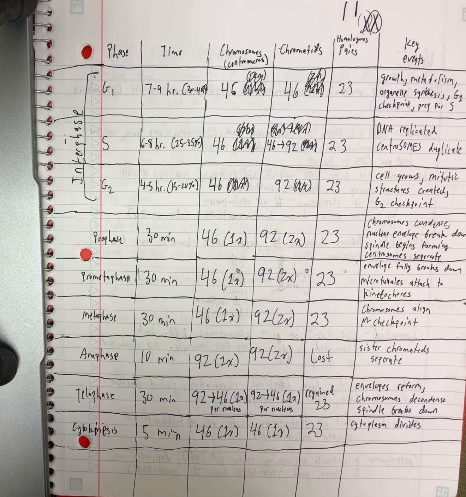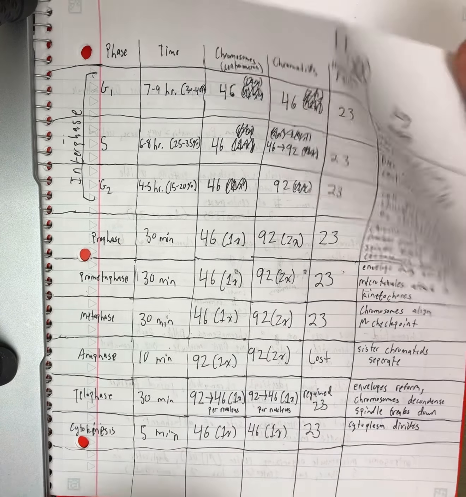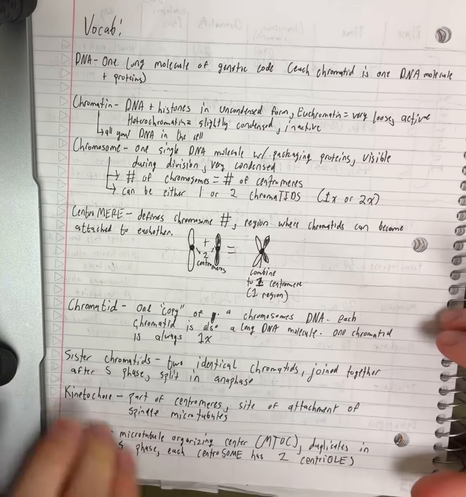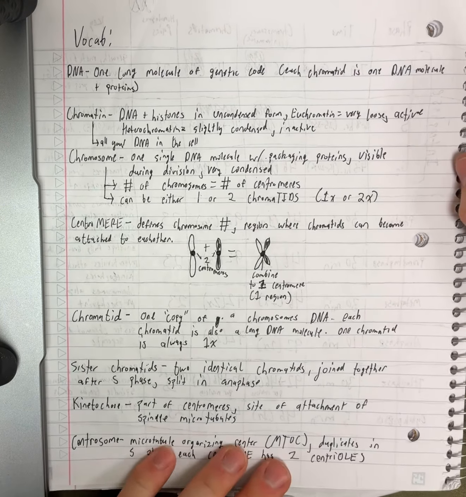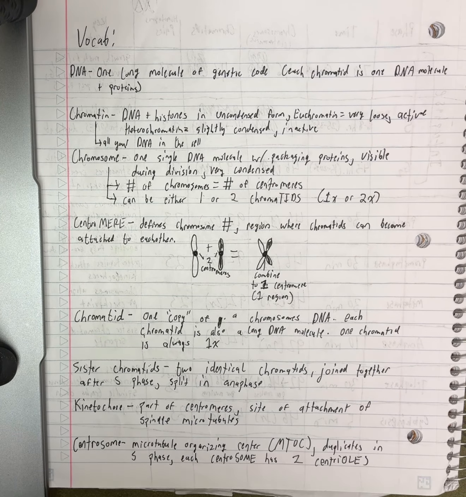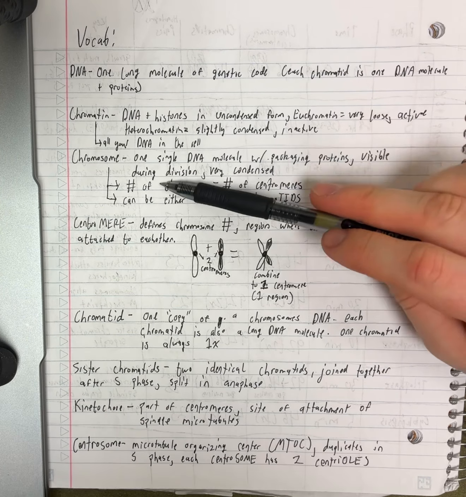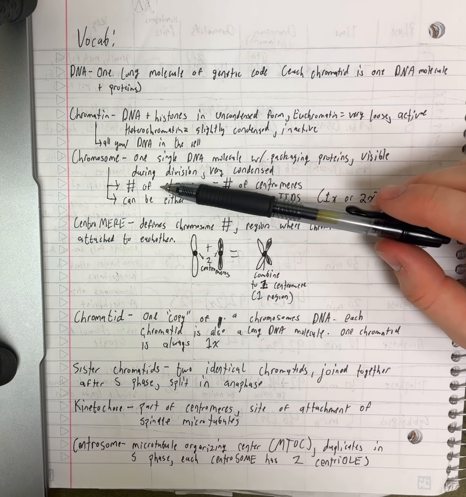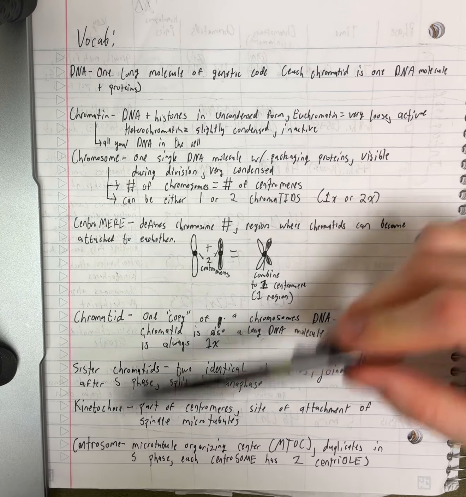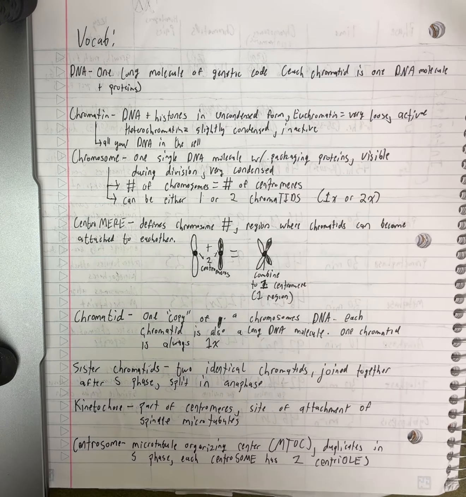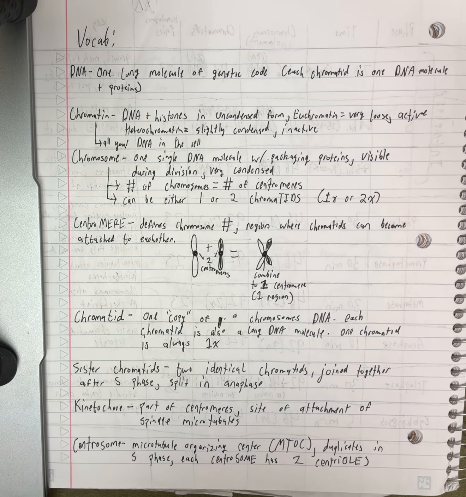So that is pretty much it for cell cycle. I also have a vocab sheet that I think is definitely worth studying that just has all those words that sound very similar listed out. And just make sure you know the difference between chromatid and chromosome, and make sure you know the difference between centromere and centrosome, because they're totally unrelated. So just take a gander at this vocab sheet and just make sure that all of these terms make sense.